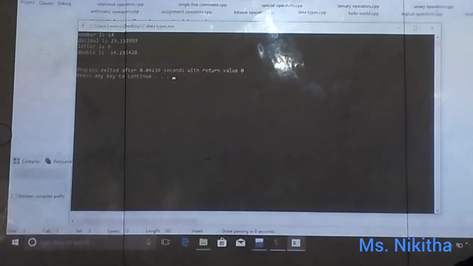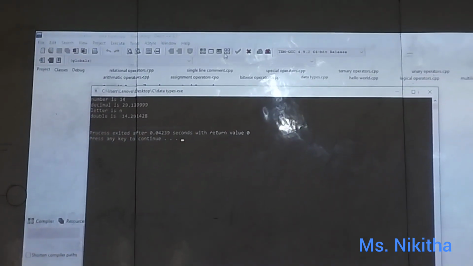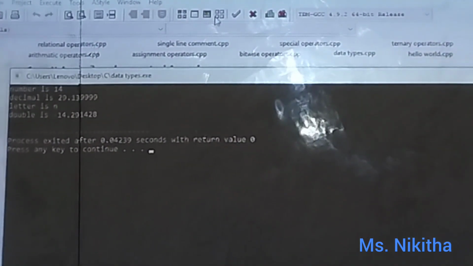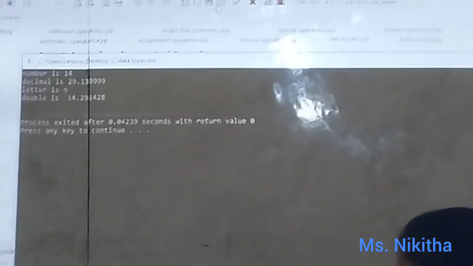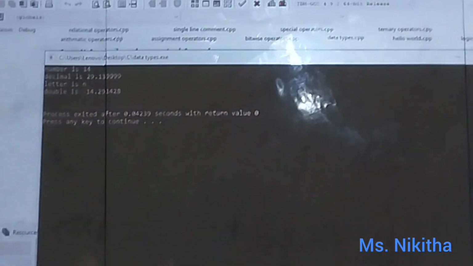So later, normally, you were taking it in the mobile compiler, right? Now it is taking, right? Is that okay? Did you find the difference? Clear? So shall I go for the next code? Next, we have learned comments.